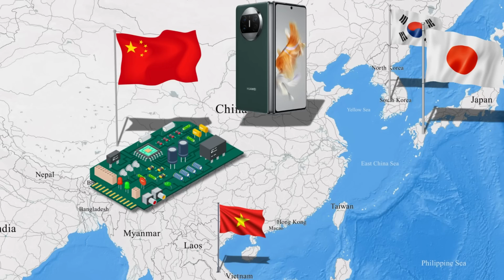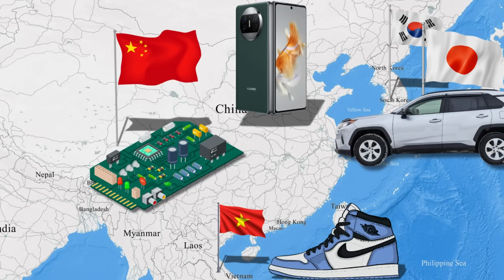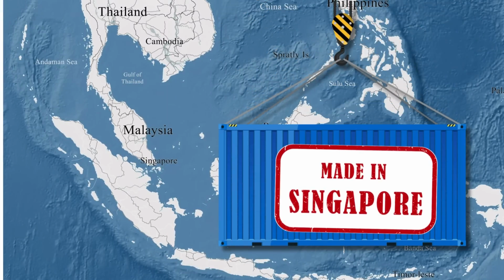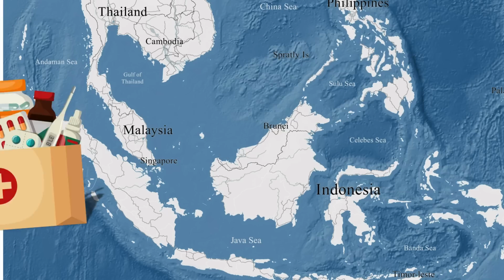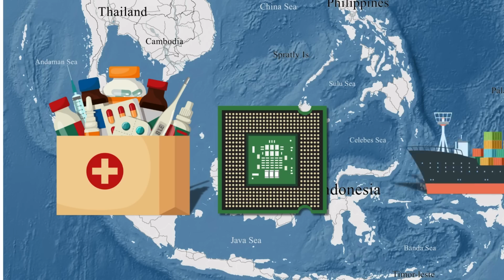Vietnam has become a top supplier of apparel, footwear, and consumer electronics. Japan and South Korea, meanwhile, ship millions of cars, semiconductors, and high-end electronics to the US every year. Singapore, on the other hand, does not provide massive amounts of volume. Instead, they provide specialized products like pharmaceuticals, semiconductor chips, and re-export products.